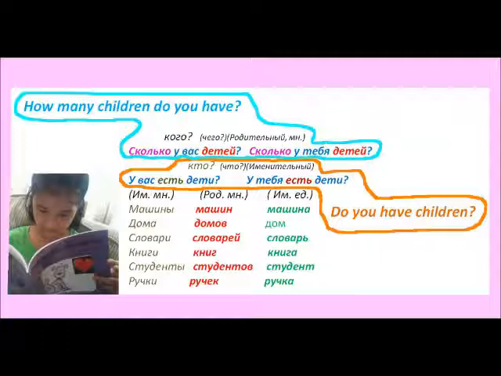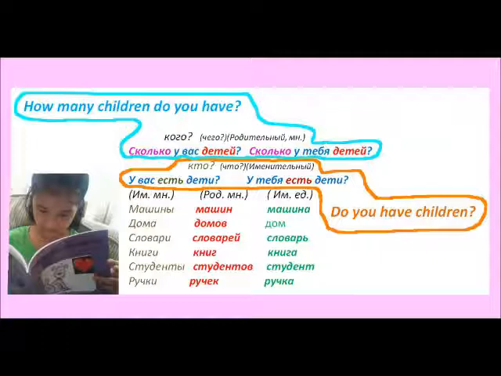And if we ask the first question, how many, сколько, we have to follow with родительный падеж. For example, how many cars, how many houses, and with a red color in the second column, here is the родительный падеж plural of these things or students.